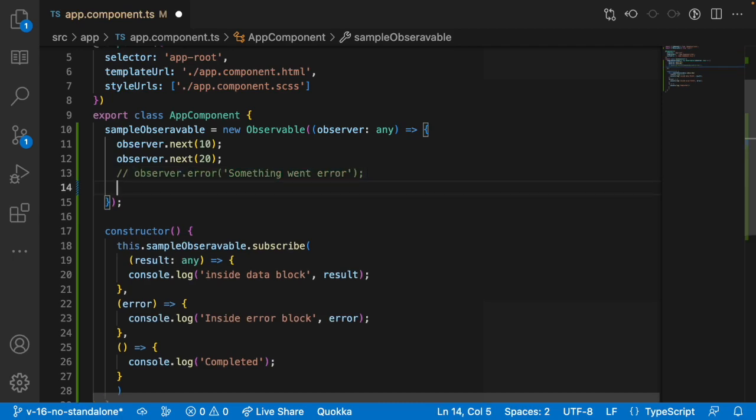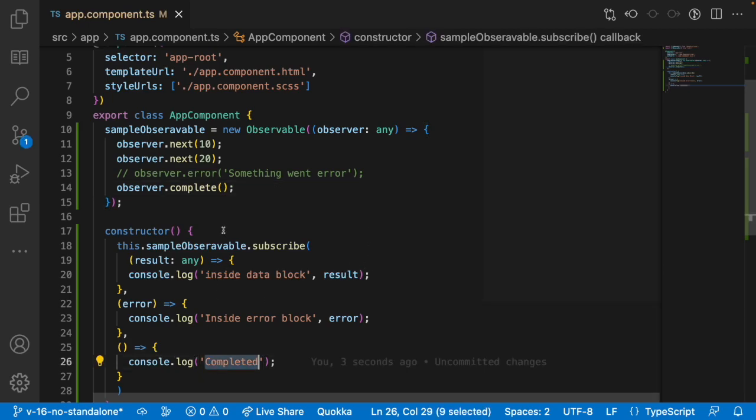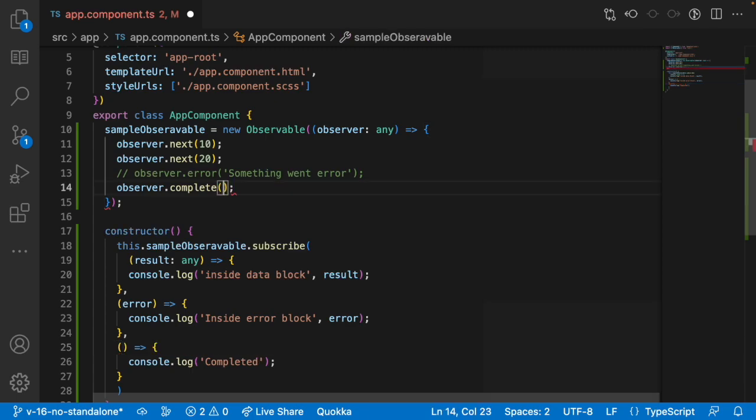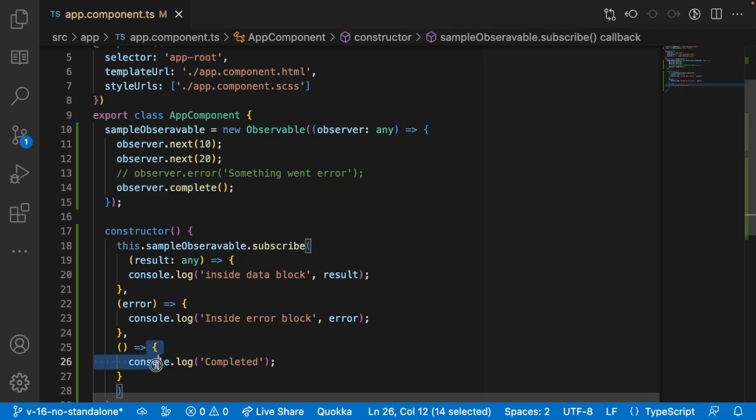Now I want to complete this. That means I want to stop our observable and I don't want to send any data further. Then I can use something called complete. Complete is a method where you can pass some data if you want, so that will be received over here. So let me pass that and I can receive this complete message. Whenever we use this complete method, then this third block inside our subscription will be called.